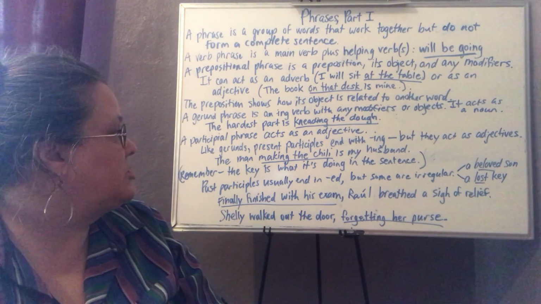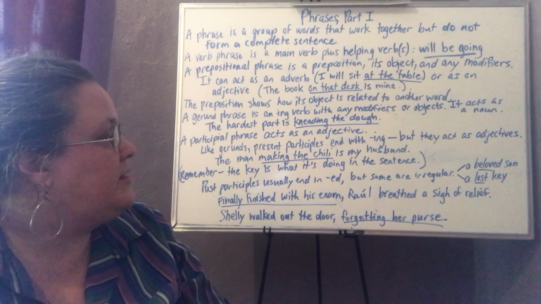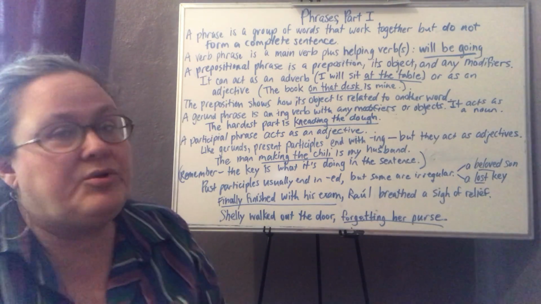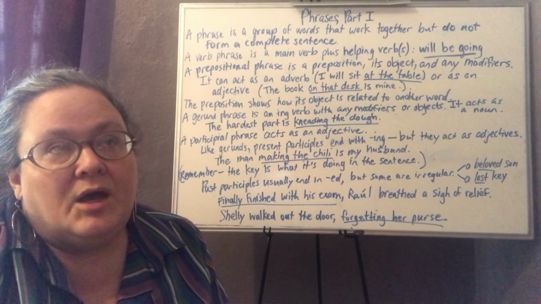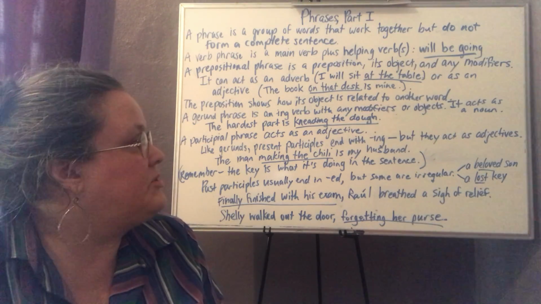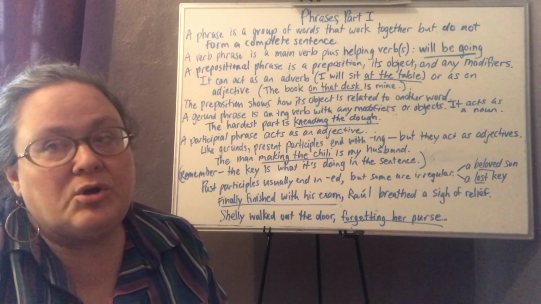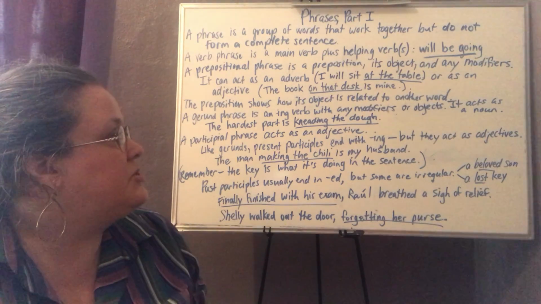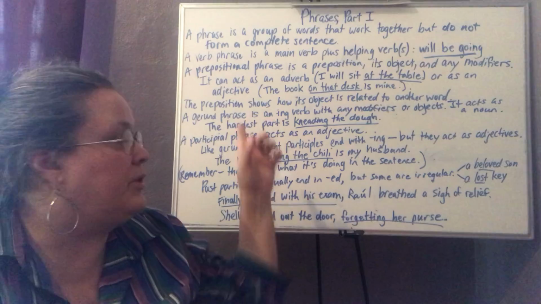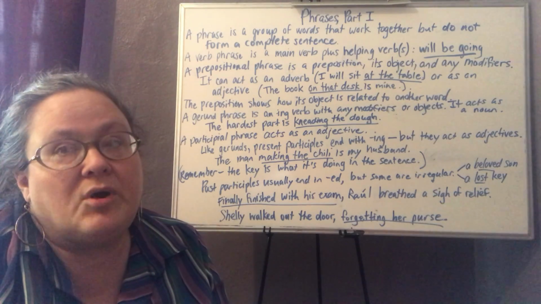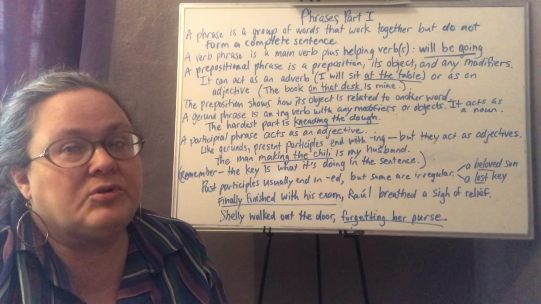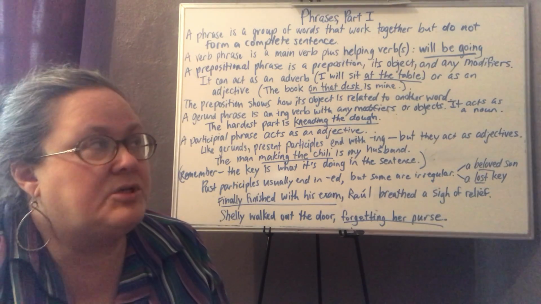The preposition shows how its object is related to another word. So look back at that last sentence there. The book on the table is mine. The table is the object of the preposition. The word on tells how that noun table is related to the noun book. So whatever word the prepositional phrase modifies is the word that's related to the object of the preposition.